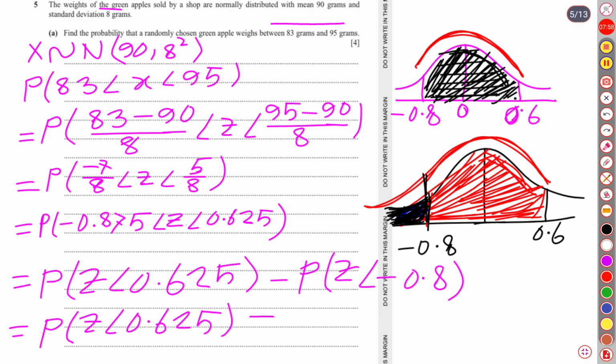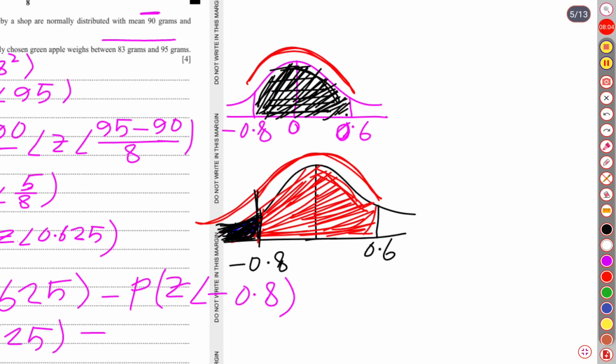If I draw one more figure, then let me see whether I do have space or not. Yes, I do have space over here. So what do we need? We require this portion, less than negative 0.8. We require this portion.